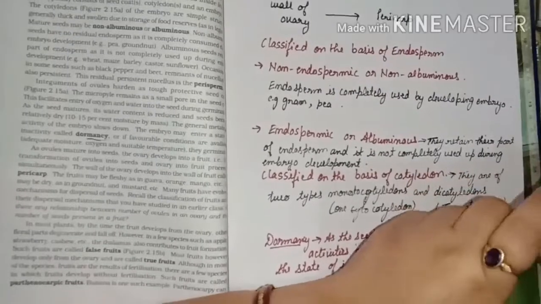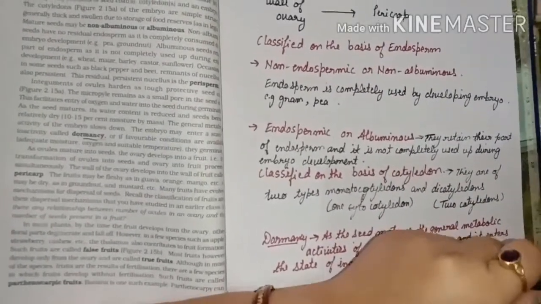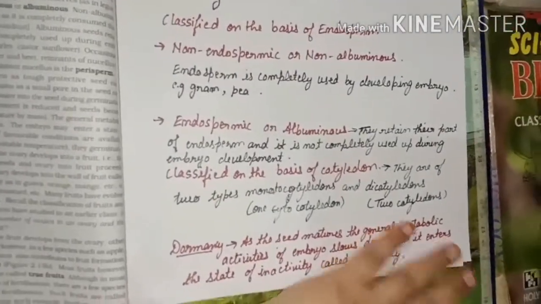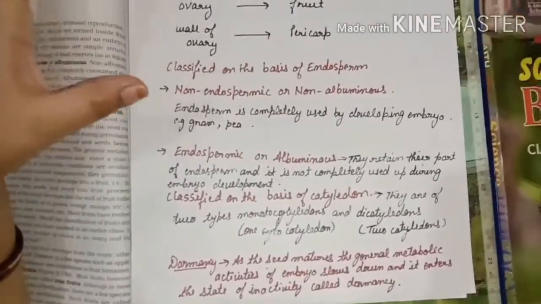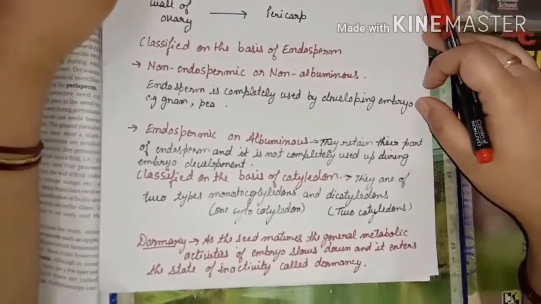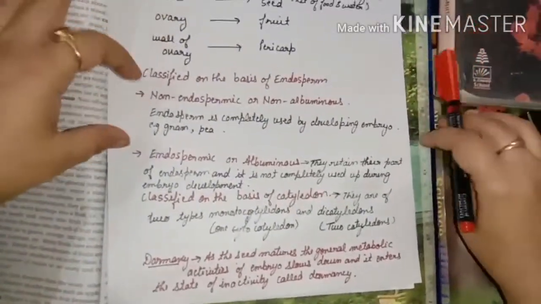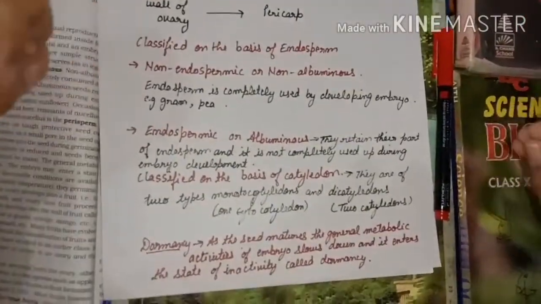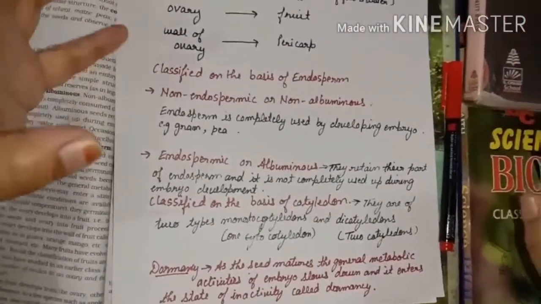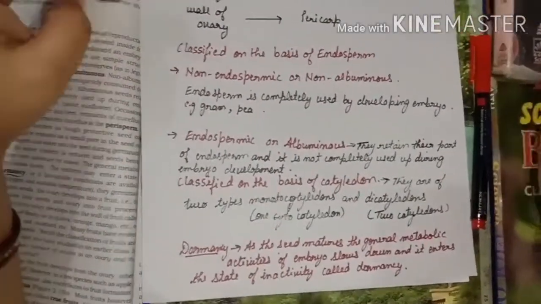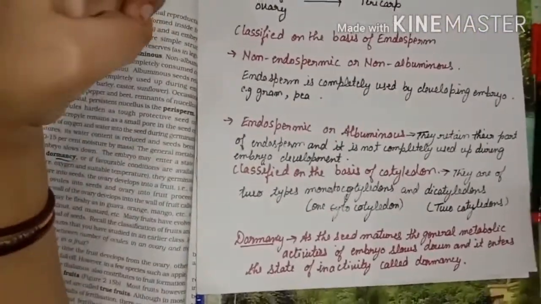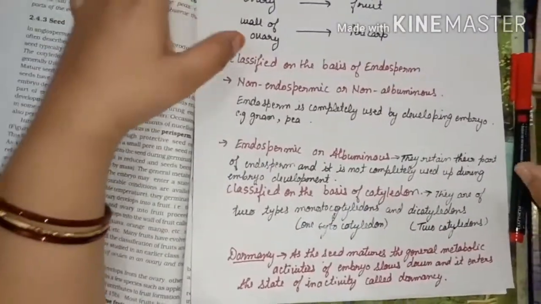Now in some of the seeds, at the time of the development of the embryo, the endosperm is completely utilized and does not remain. That type of seed is called a non-endospermic seed. In other seeds the endosperm remains persistent. Persistent means it remains after the fertilization, and also after the development of the embryo. That type of seed is called an endospermic seed, or you can say an albuminous seed.